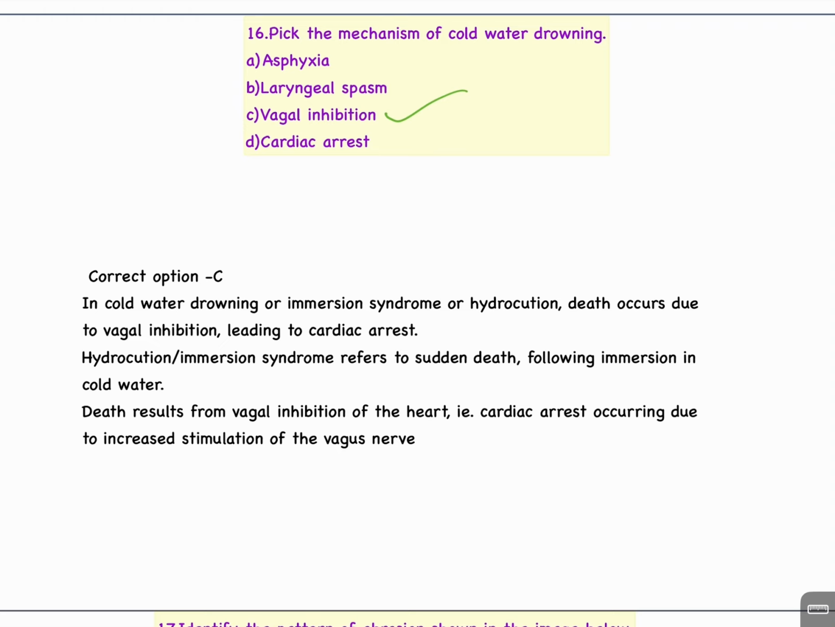In cold water drowning or immersion syndrome or hydrocution, death occurs due to vagal inhibition, leading to cardiac arrest. Hydrocution or immersion syndrome refers to sudden death following immersion in cold water. Death results from vagal inhibition of the heart, that is, cardiac arrest occurring due to increased stimulation of the vagus nerve.